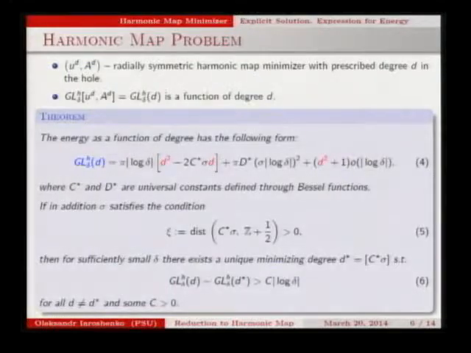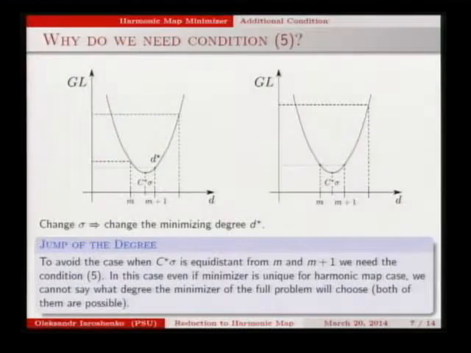Obviously, if C star sigma is exactly in between two integers, that's what fails this condition. You can see from this picture that in this case, we cannot uniquely determine what the minimizing degree will be. Both of them have approximately the same energies. But if the distance from this vertex to Z plus 1/2 is strictly positive, we can always find a unique minimizer. Here it is m plus 1, as you can see.